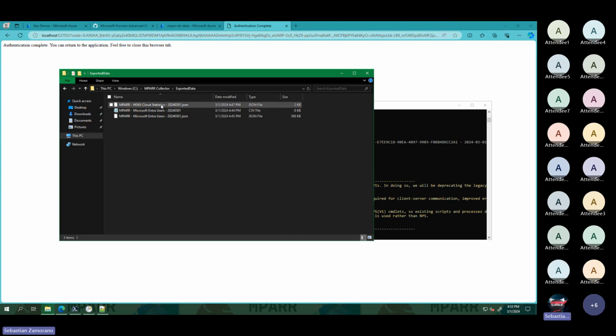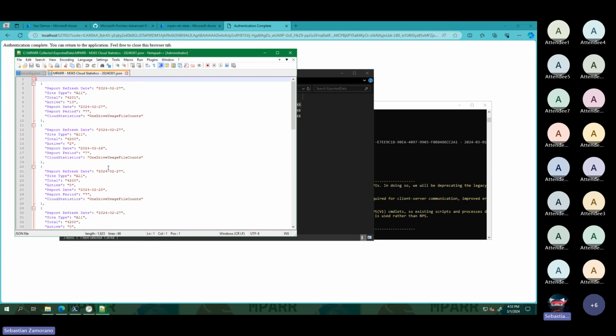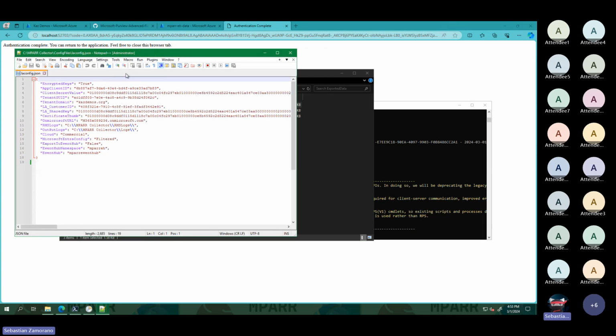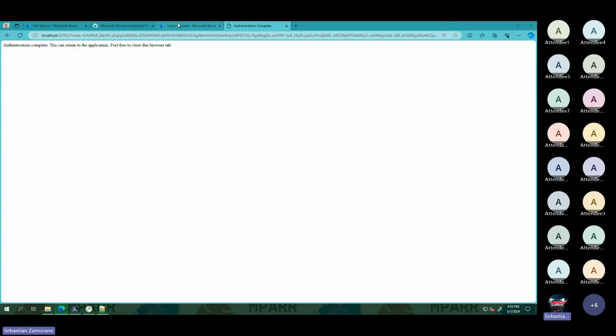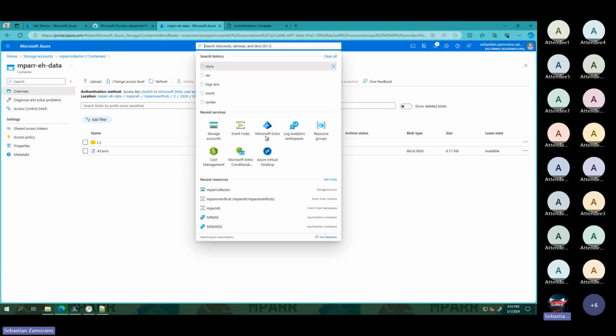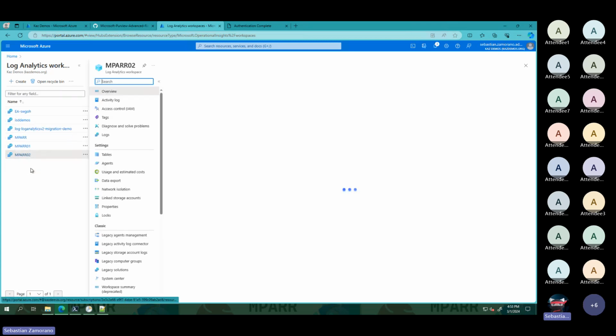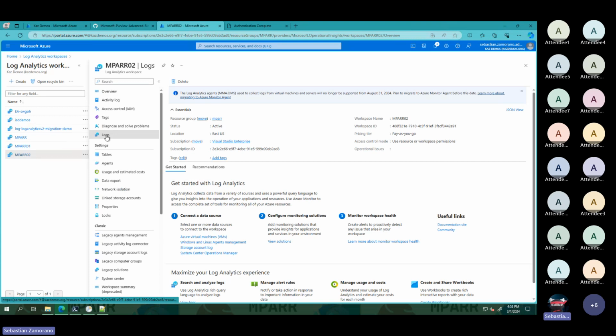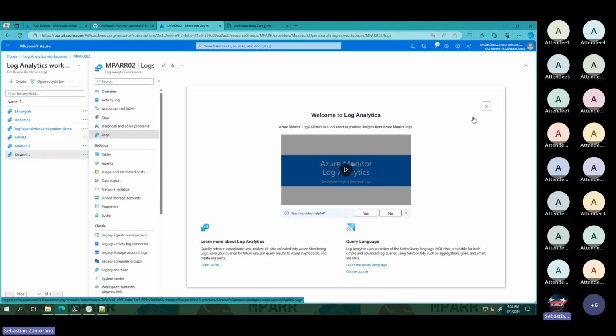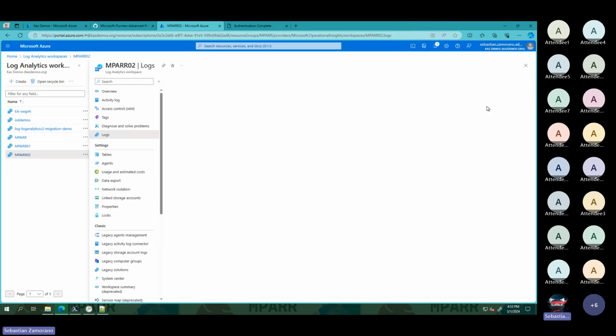Any other questions? Okay, let me show you this other one that we exported previously. Here is the data, and if we go to Logs Analytics, this is another big change as well. You need to take care. The main tables remain with the same name.